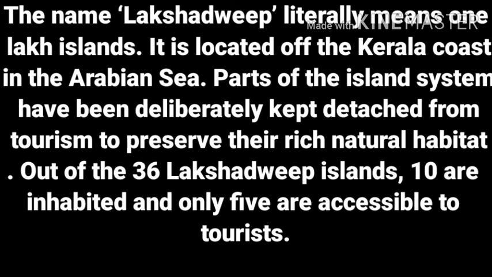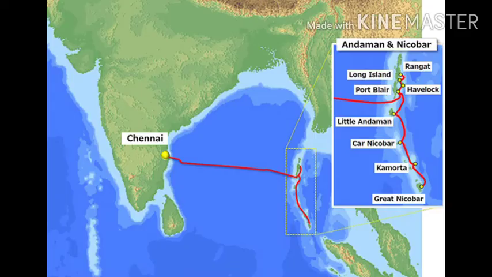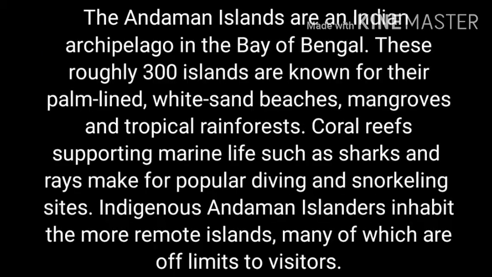Number 2. The Andaman and Nicobar Islands. They are two chains of densely forested islands. The Andaman are bigger in size, more numerous and scattered. The entire group of islands is divided into two broad categories, the Andaman in the north and the Nicobar in the south. India's only active volcano is found on Barren Island in the Andaman and Nicobar Islands.